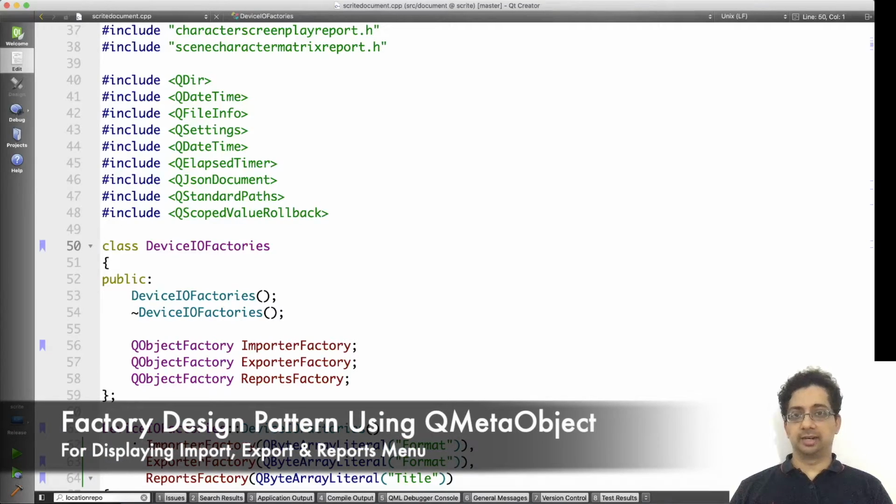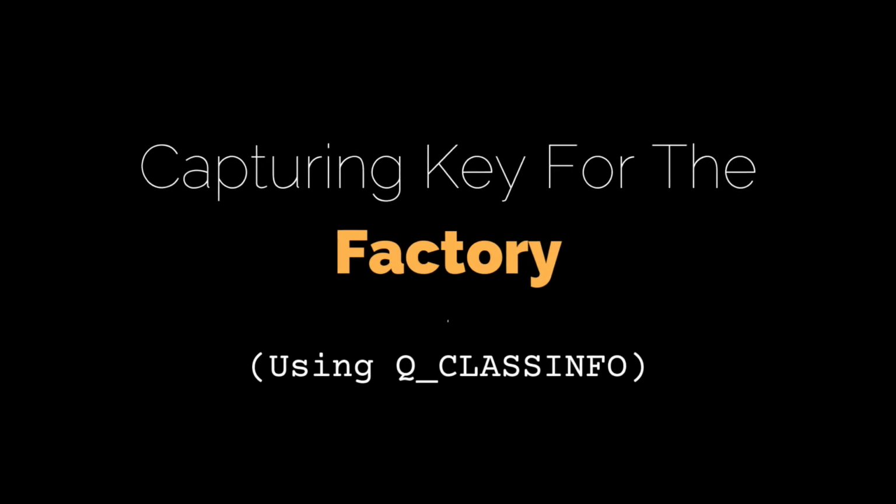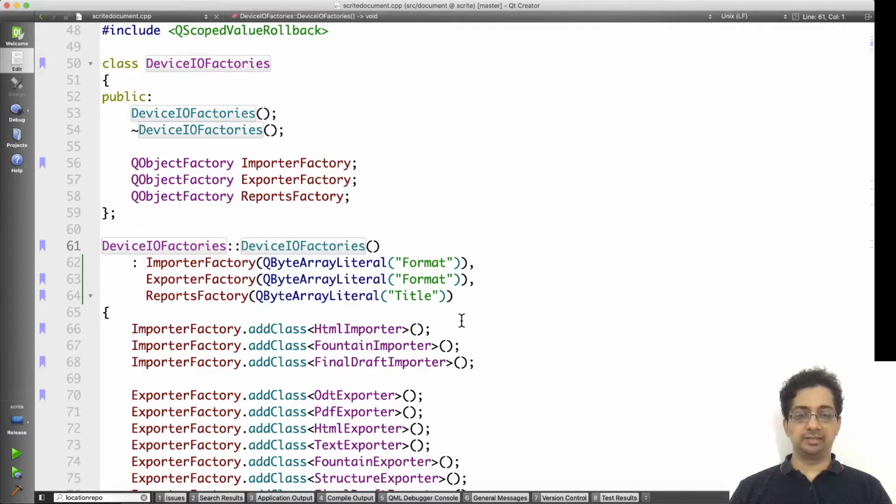We have a class in Scrite called device.io factories. This class has three factory objects. There's an importer, exporter, and reports factory. All of these factories are instances of QObject factory. We initialize these factories by passing a byte array as parameter to its constructor.